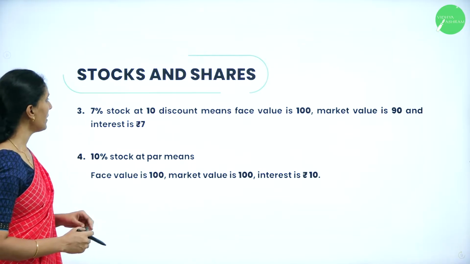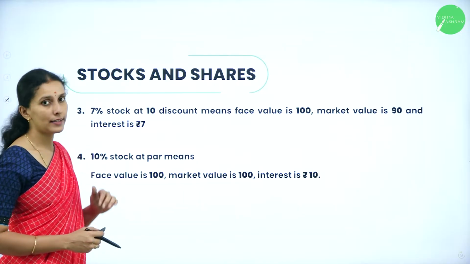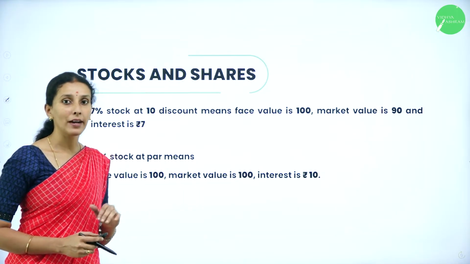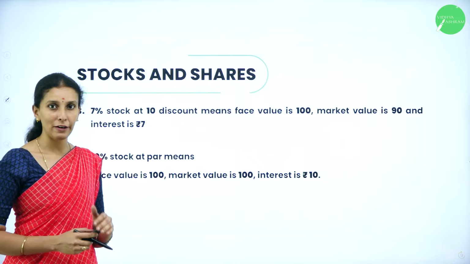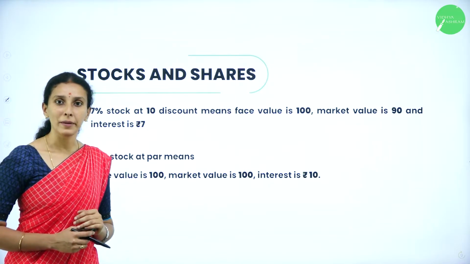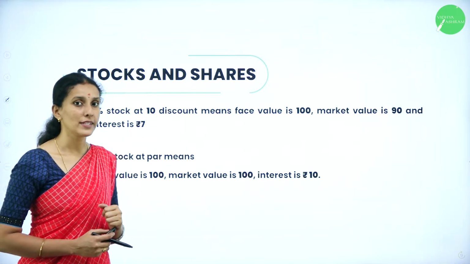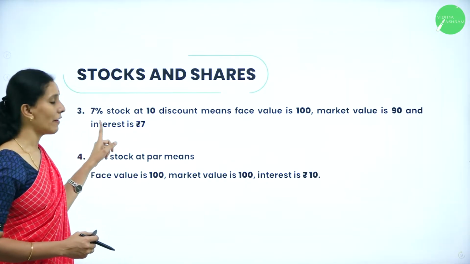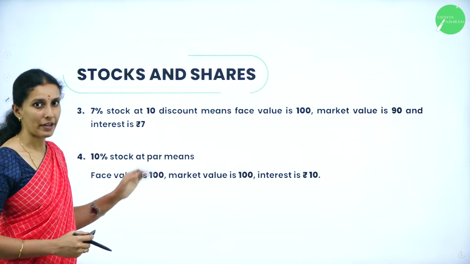Next one, 7% stock at 10% discount. So discount means market value must be less than the nominal value. So 7% discount means the face value will be 100 and market value is 90, and you will have an interest of rupees 7 here.